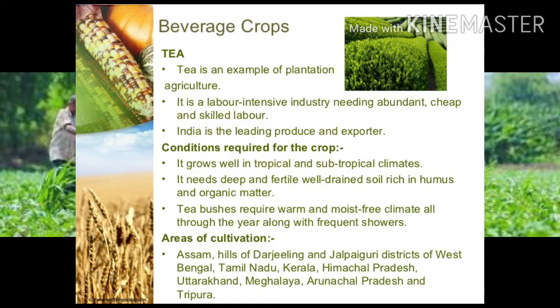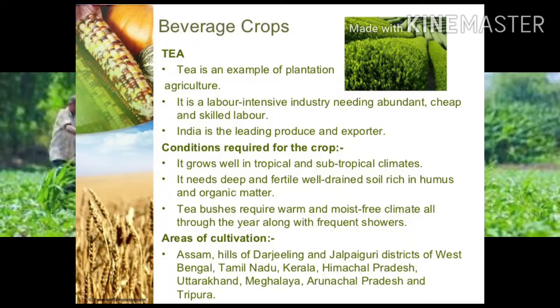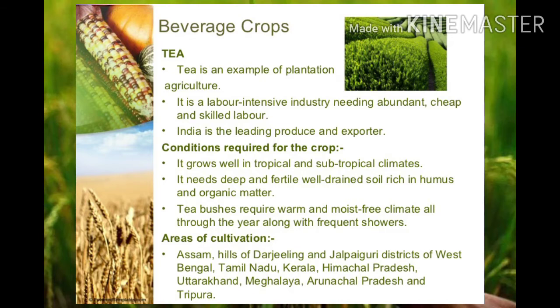So it is an example of plantation agriculture. As you know, what is the plantation agriculture? In the plantation agriculture, the trees are planted in a row and column. So it is well grown in the tropical and the subtropical climate.